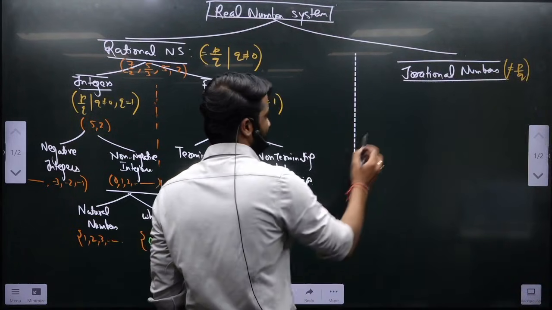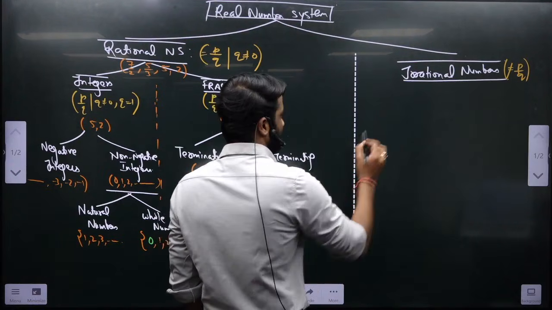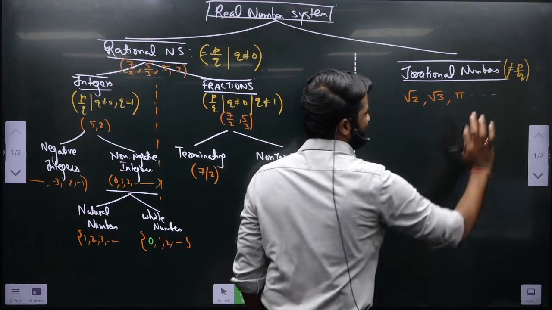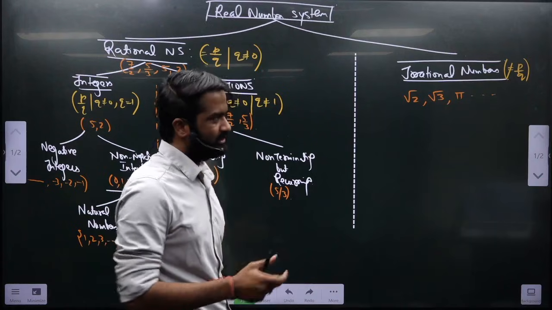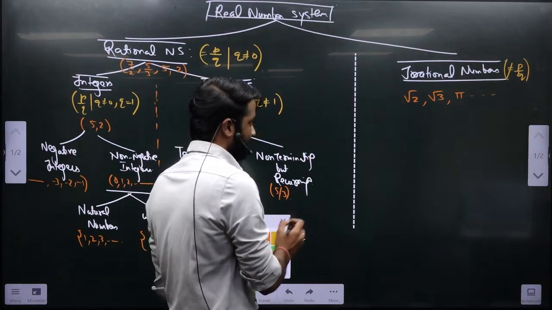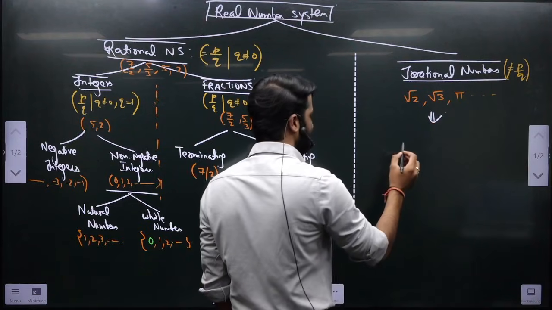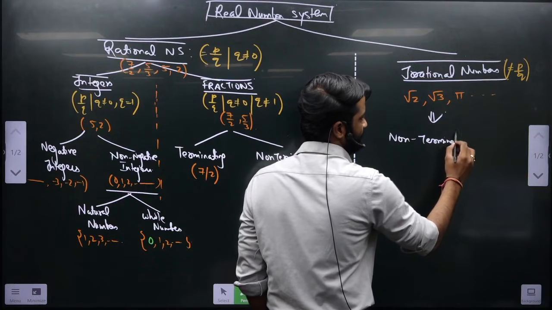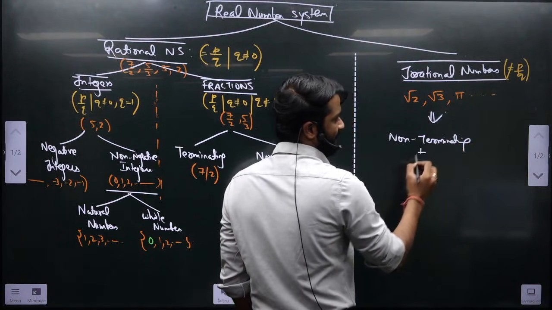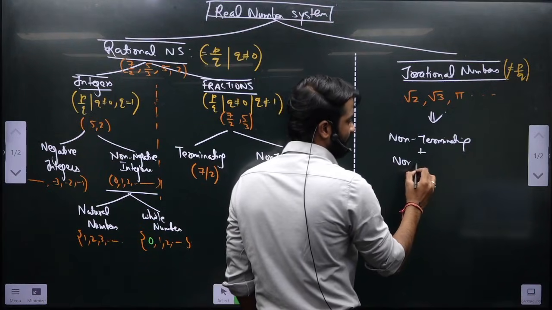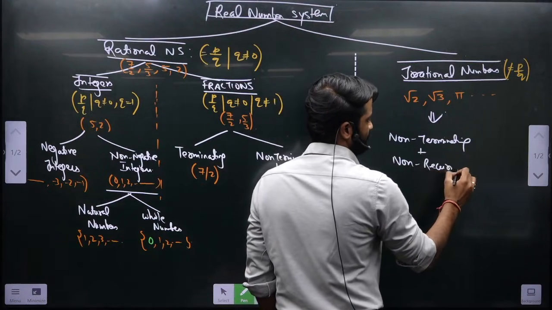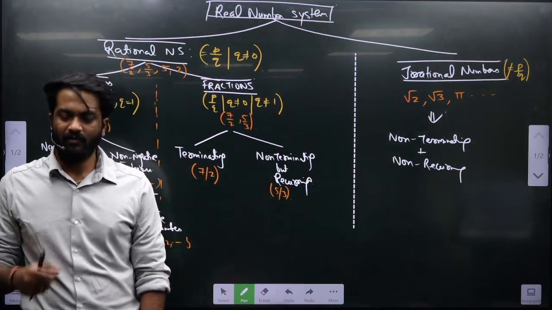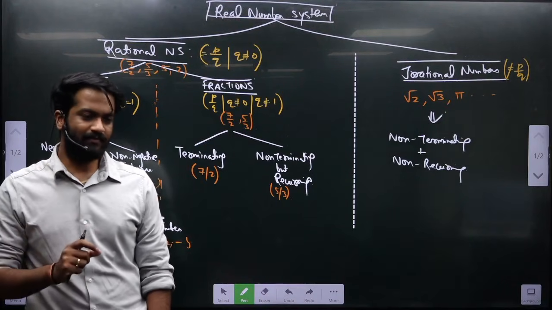I will give you some examples. The examples are root 2, root 3, pi, etc. The beauty of these numbers is that these numbers are first of all non-terminating, and secondly they are non-reoccurring. Non-terminating and non-reoccurring.